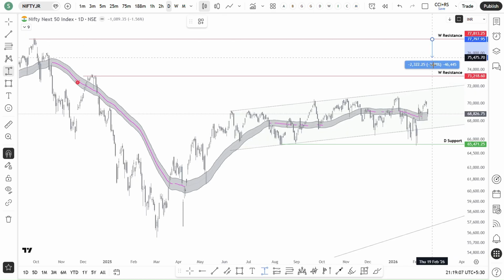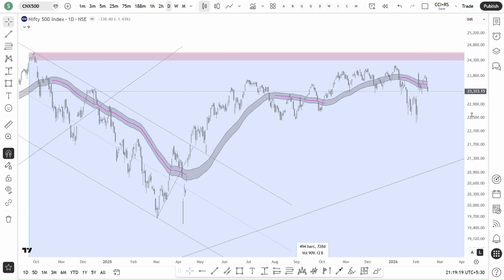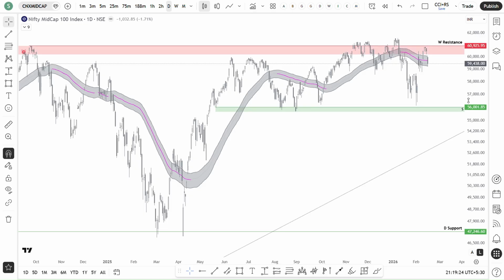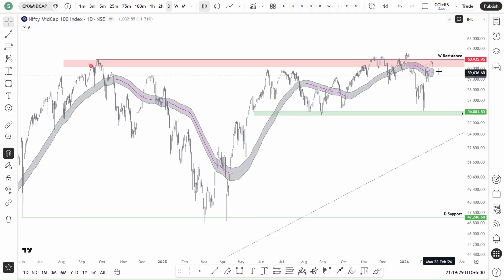If you see from all-time high, it is somewhere around 11 to 12 percentage. Nifty Midcap, if you see, is very near to the all-time high. So midcap is stronger. I think in previous week, Nifty 50 was stronger than midcap, but this week, midcap is a bit stronger than the Nifty 50.